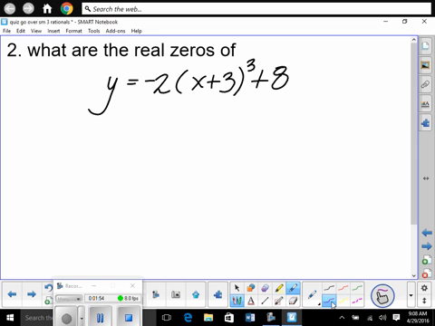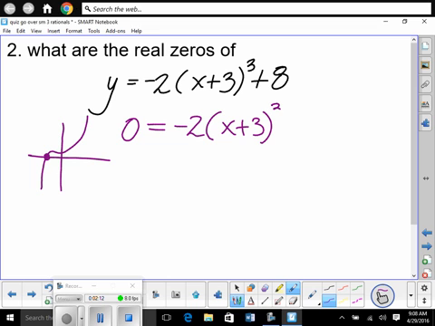Guys, think about it. If it's crossing the x-axis, wouldn't that be when the y value is 0? If it looks something like this, wouldn't that be when y is 0? Let's plug that in. 0 is equal to negative 2 times (x plus 3) cubed plus 8. There was one exactly like this on the stage review. Solving for x algebraically, right? That's all we're doing here.